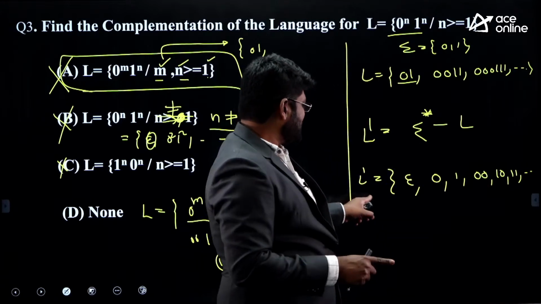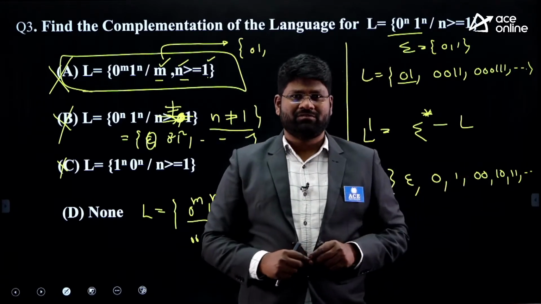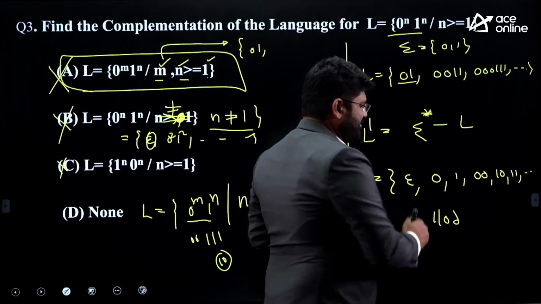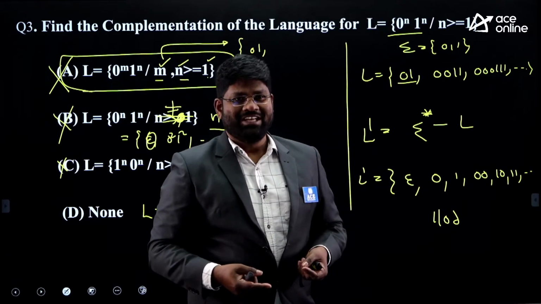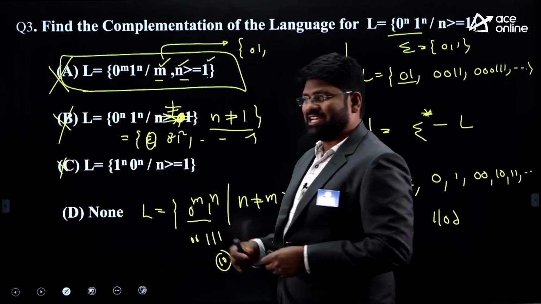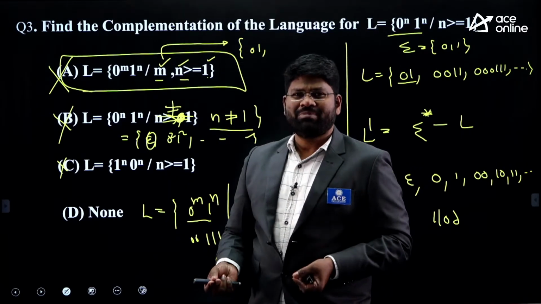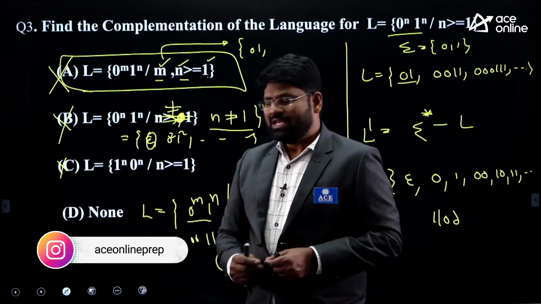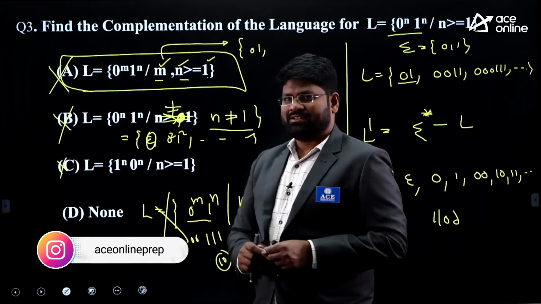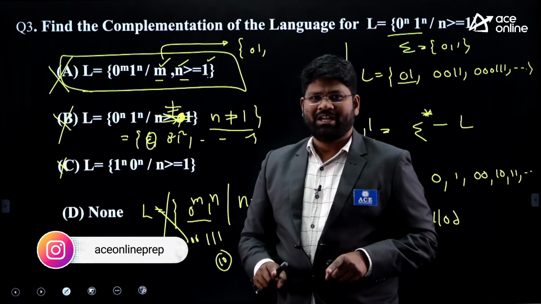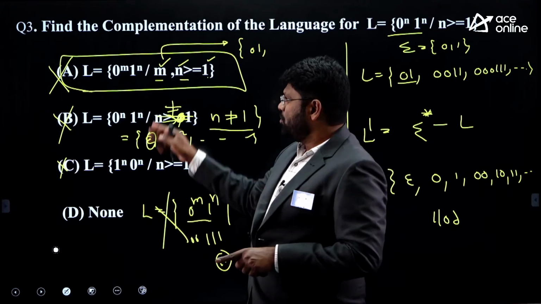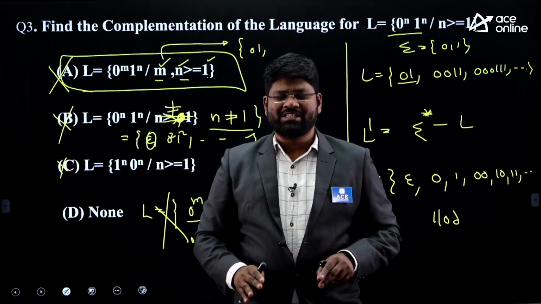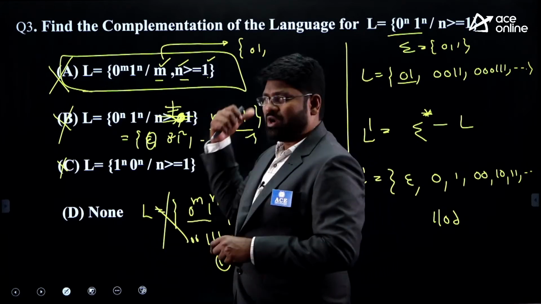As L dash contains 1 followed by 0. Not only that string, somewhere in my L dash I can also have 1 followed by 00. You cannot have that from this statement. So this is one simple evidence for me why you wanted to eliminate this D. So this is also a wrong answer. Then the only possible answer for you here is D. Whatever options have been provided to you, they are not the correct solutions for this problem.